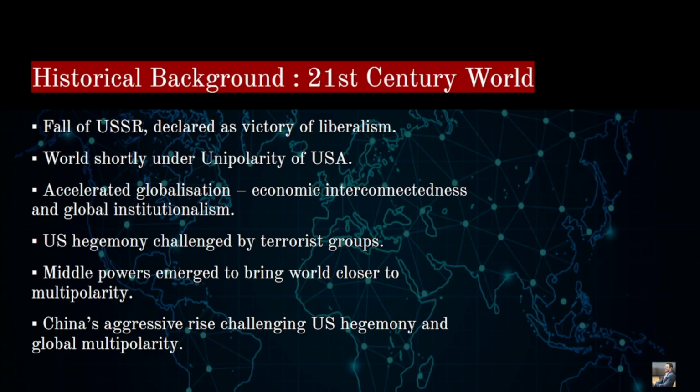Why? Because there were two powers, right? As we know, there were two power blocks, the competition between two powers, USA and USSR, right? USA was mainly following the liberal ideology. At the same time, USSR was more socialistically inclined, right?